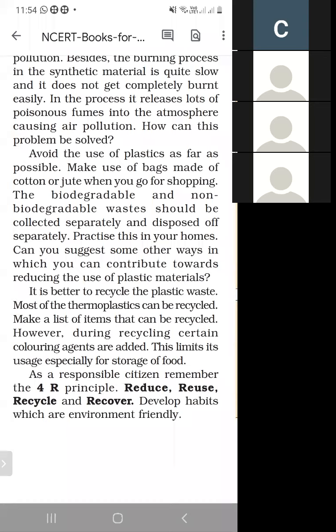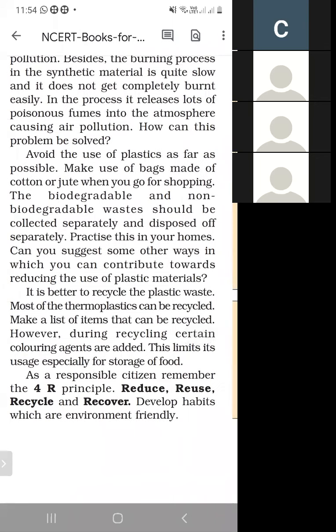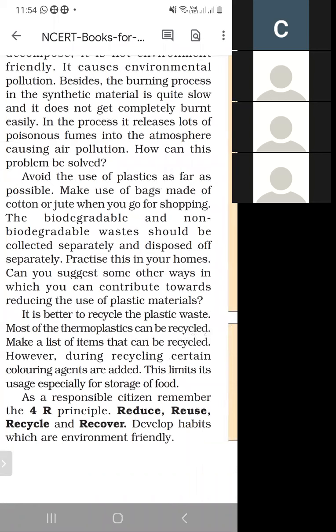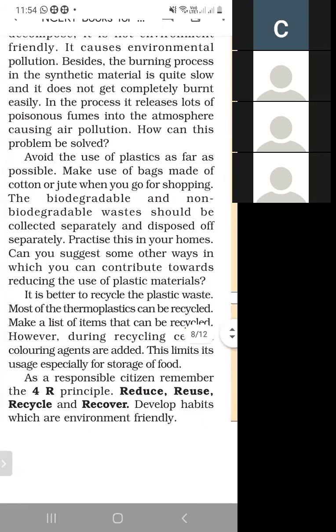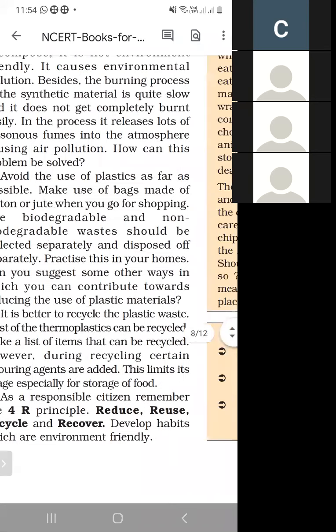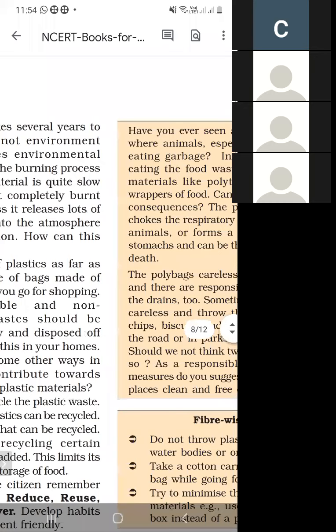As a responsible citizen, remember the 4 Rs principle. So we have to learn the 4 R principle. 4 R means reduce, reuse, recycle, and recover. What do you mean by reduce? Reduce means minimum use of plastic, and reuse means it can be used again, and after reuse it can be recycled, and after recycling it can be recovered. So this is the 4 Rs principle for being environment friendly.